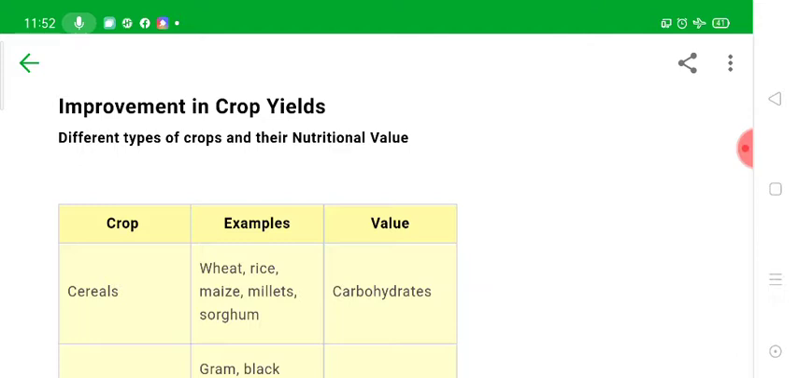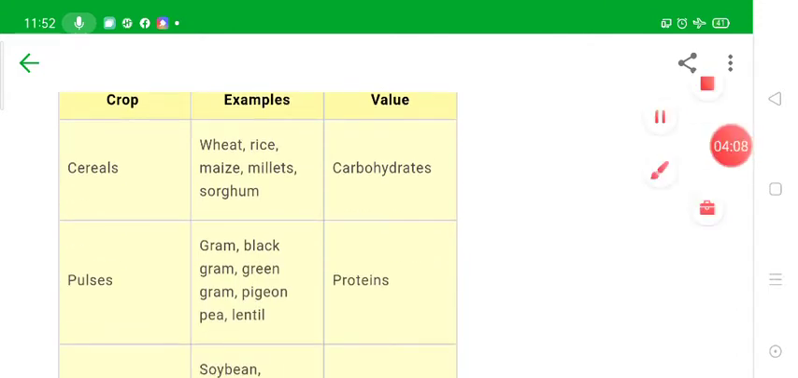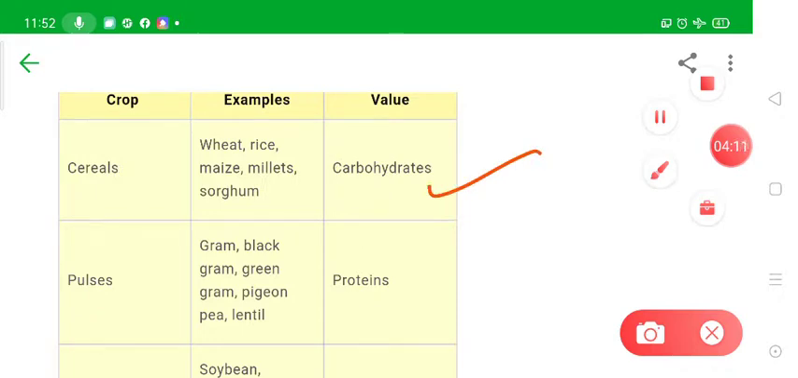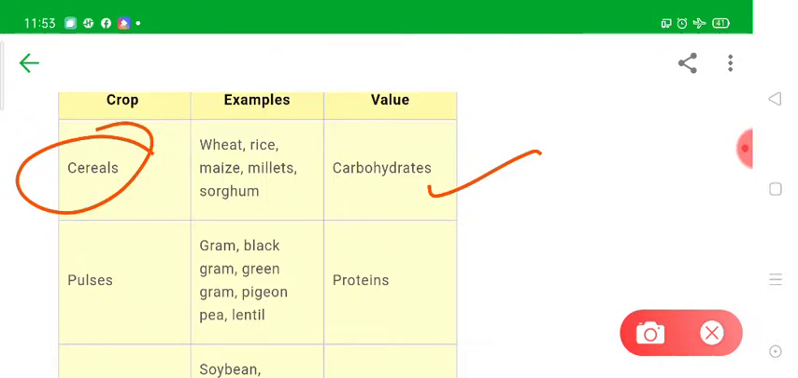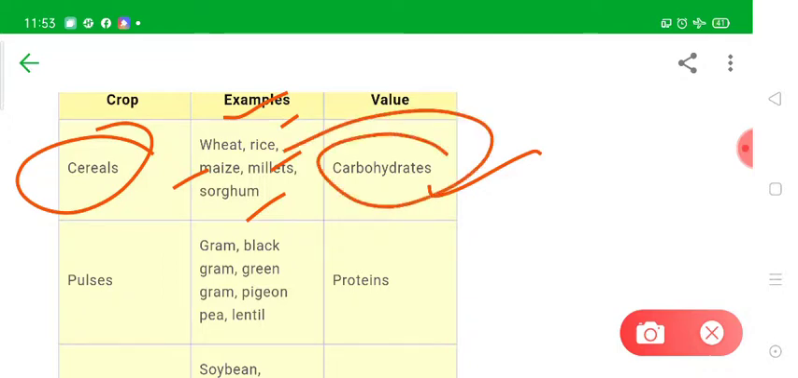But before discussing crop yield, let's learn certain classifications, or we can say the types of crops. The types of crops based on the major nutrient present in them are like this: the first category of crops is cereals. They include wheat, rice, maize, millets and sorghum, and a few more. The major nutrient present in cereals is carbohydrate. So when you eat cereals, the major nutrient that you obtain is carbohydrates.